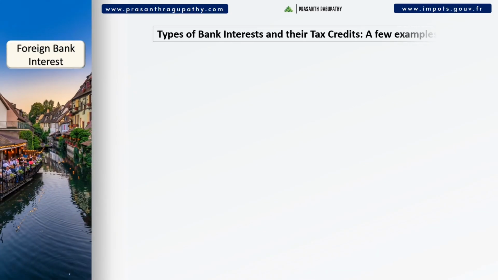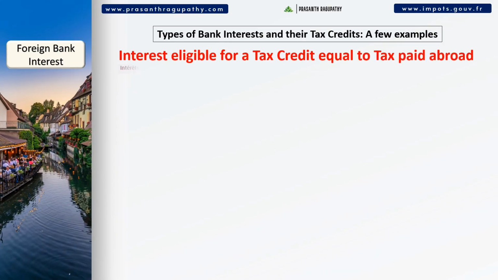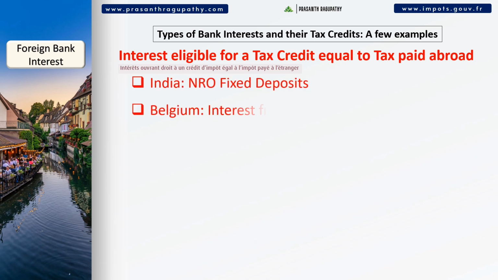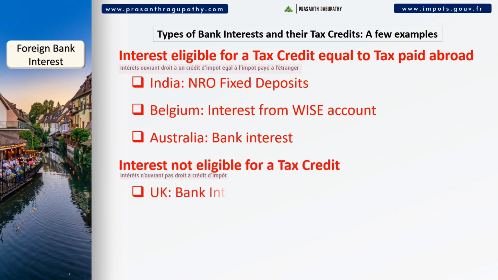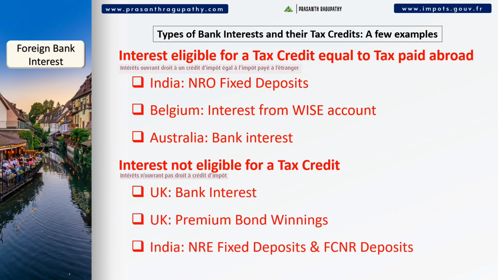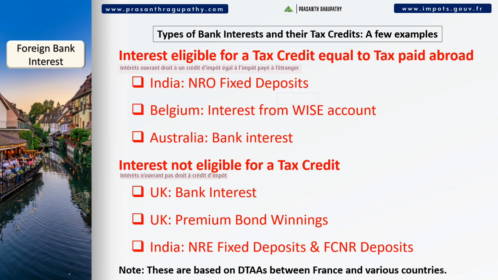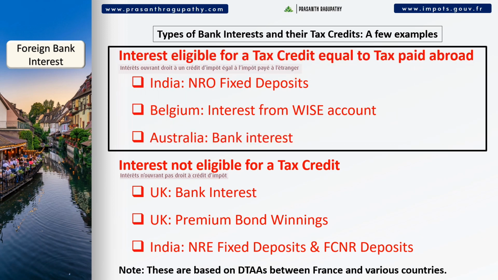Foreign bank interests are taxable income in France, except when stated otherwise in the double taxation avoidance agreements signed between France and various countries. Depending on the country of origin, these bank interests may or may not be eligible for a tax credit in France. In this video, I will explain the interest income eligible for a tax credit in France. So, I have taken the Belgian and Indian bank interests as examples. The bank interests not eligible for a tax credit are already explained in a different video.